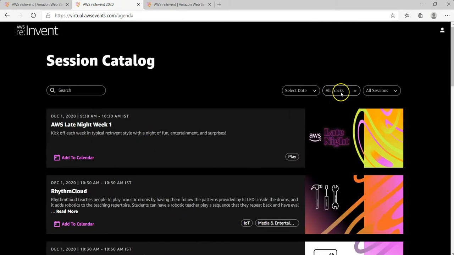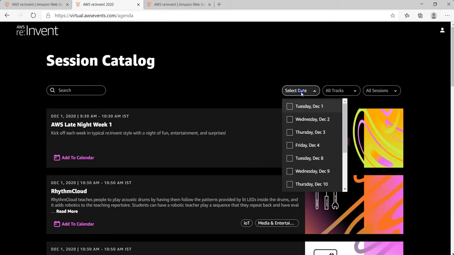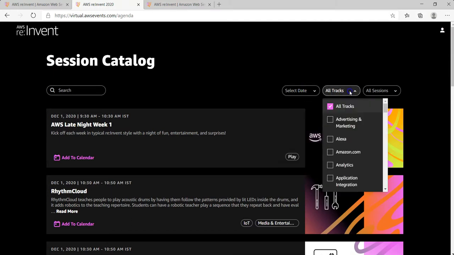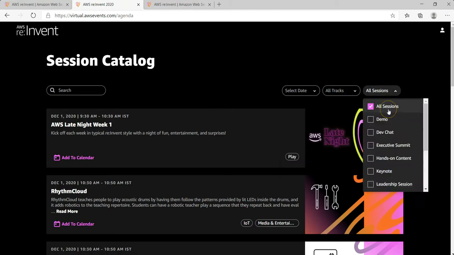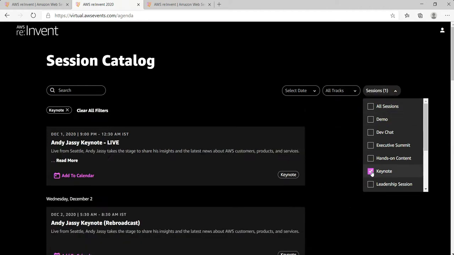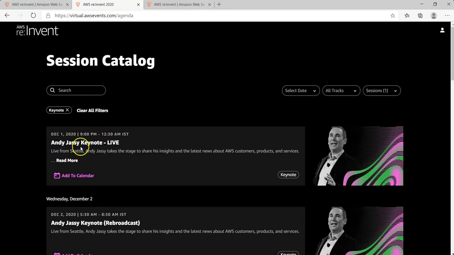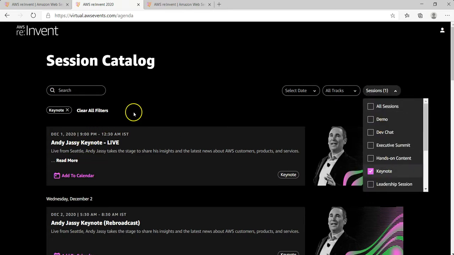Here, if you need to search on the basis of dates, then you can select the date from here, or you can select by tracks, or you can select the topics if you're interested. For example, if we need to see the keynote details, then we can filter on the basis of that.